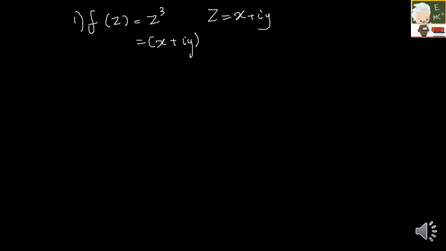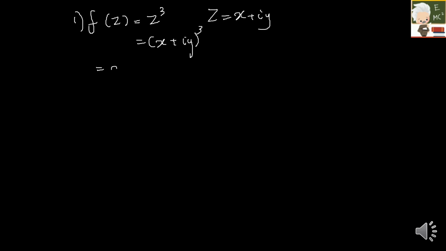Solve one or two problems, then you will be able to understand more clearly. So the first question I am taking is f of z equal to z cube. So what is z? z is nothing but x plus iy. So here it is (x plus iy) the whole cube.